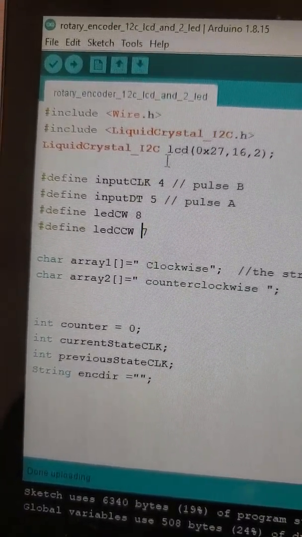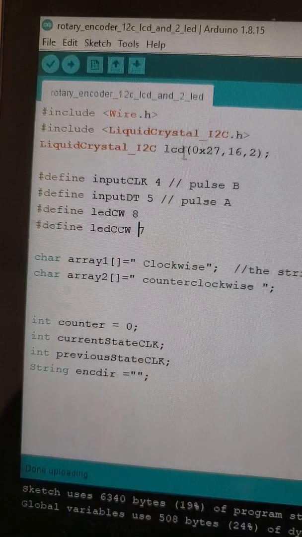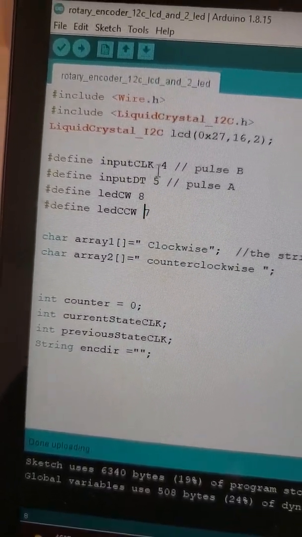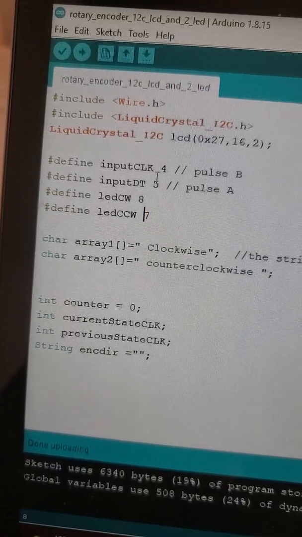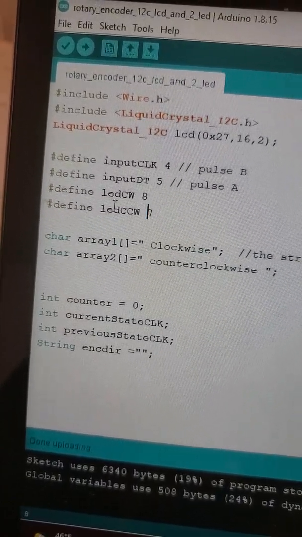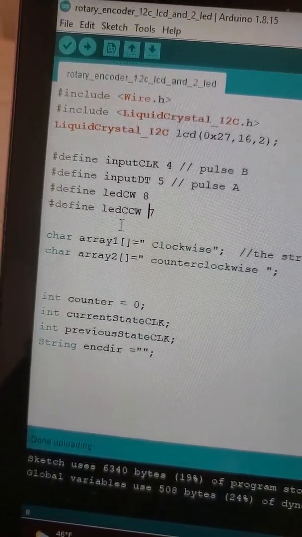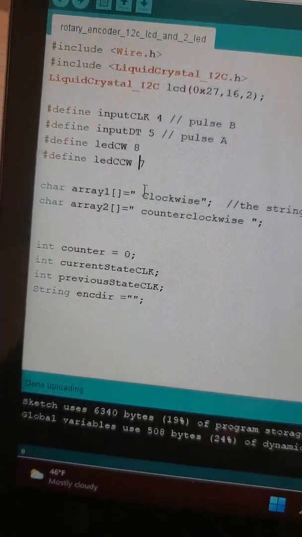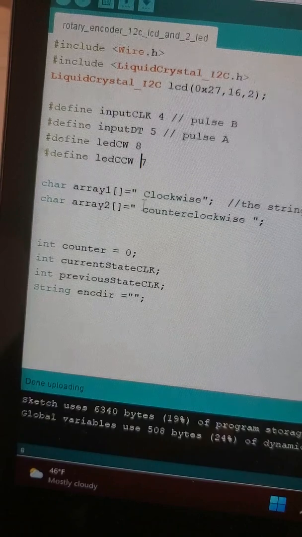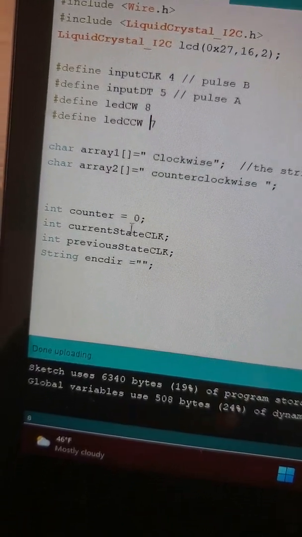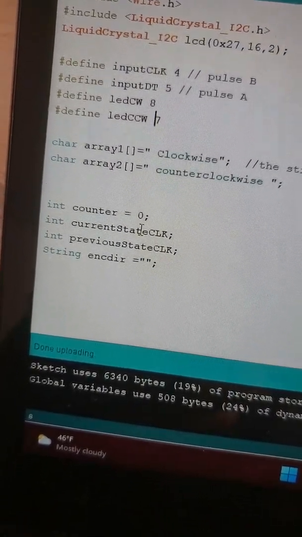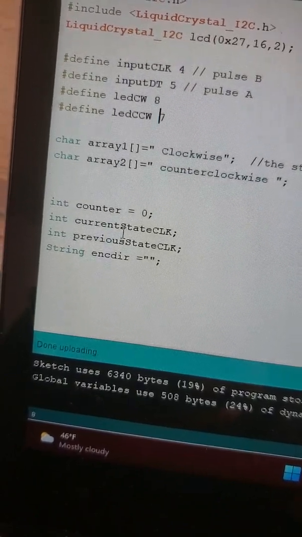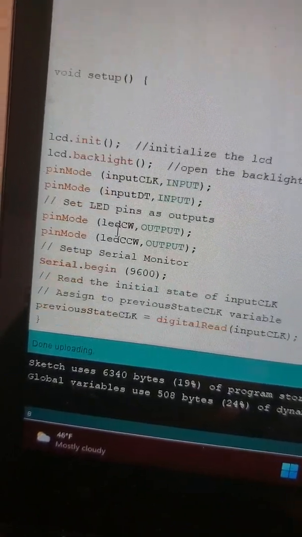and LiquidCrystal, and I declare the LiquidCrystal here, and I also declare the pins of the rotary encoder, and this is for the pins, the LEDs, and I declare clockwise and counterclockwise as arrays, and the counter set to 0, and this is the state, the previous state and the current state, and I go down there, and